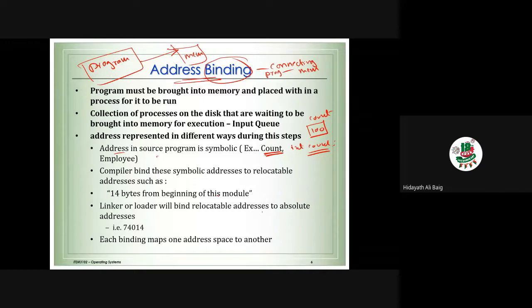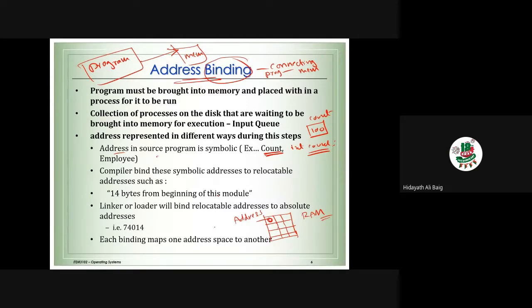And remember, whenever we talk about the memory in this lecture, always remember about RAM. And in RAM, every location contains an address.